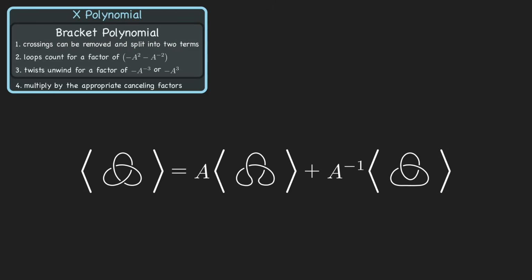For the left term, we'll use Rule 3 to remove the twists. We just need to check the orientation of the crossing, which in both cases brings out a factor of -a cubed.